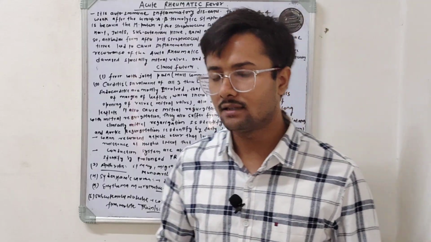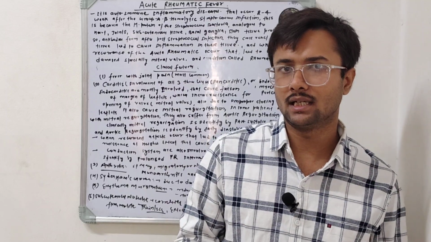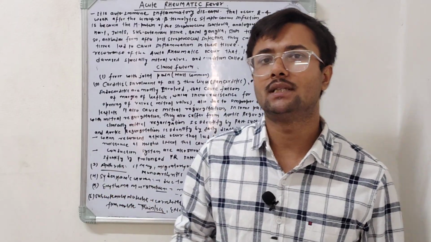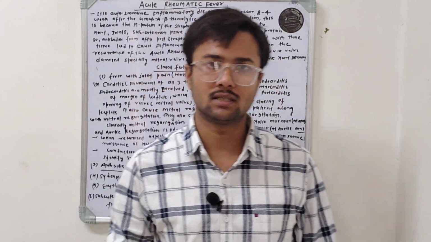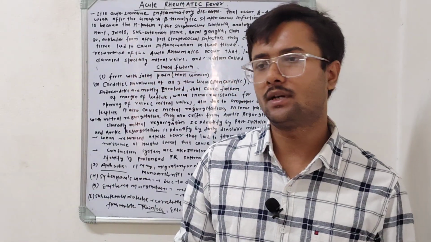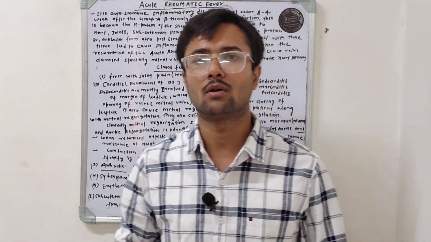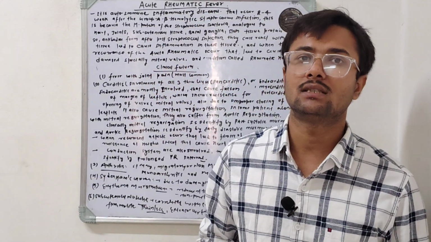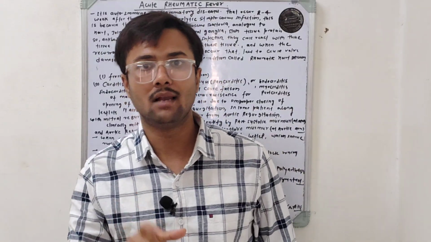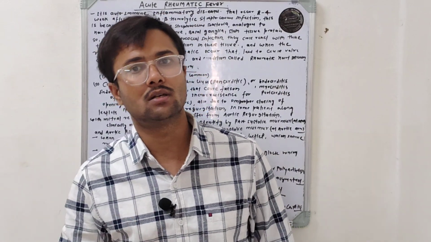Now the next clinical feature is carditis, and carditis is the only feature that has a long term complication among all the 4-5 clinical features that I am going to discuss, which are all transient. After some time a patient will recover from those and have no long term complication. But carditis has a long term complication due to the involvement of the heart valves. So what happens in carditis? Carditis means inflammation of the heart.